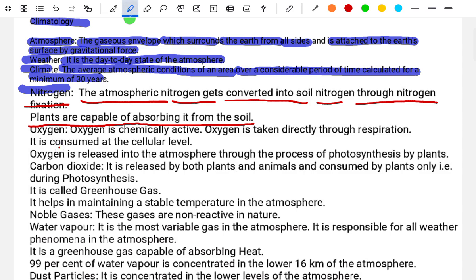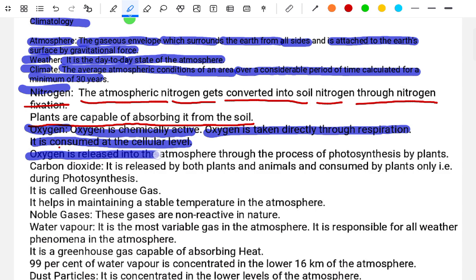Oxygen. Oxygen is chemically active. Oxygen is taken in directly through respiration. It is consumed at the cellular level. Oxygen is released into the atmosphere through the process of photosynthesis by plants.